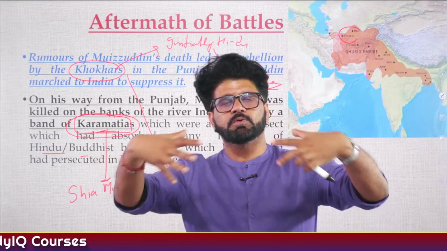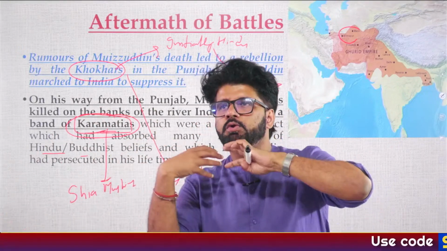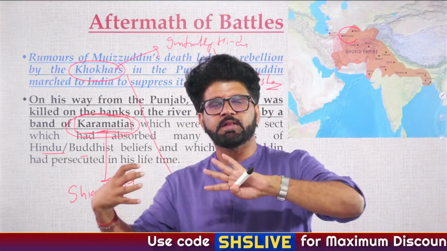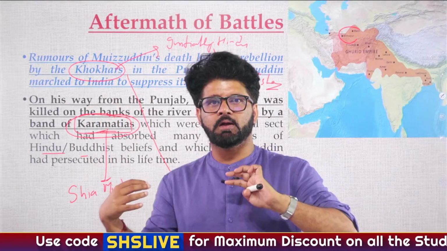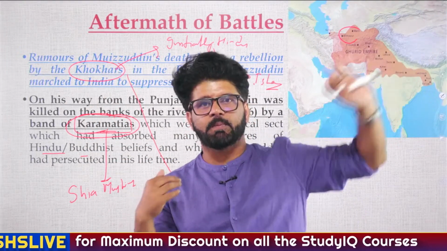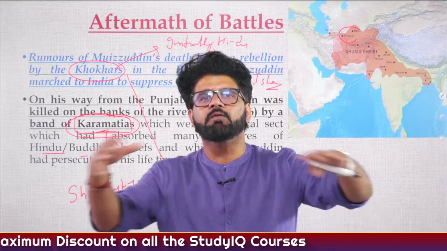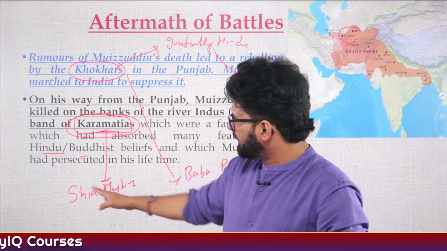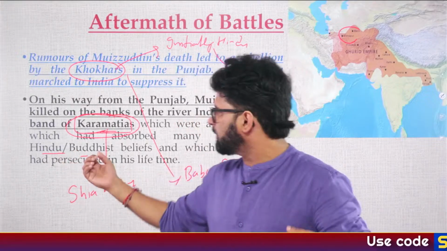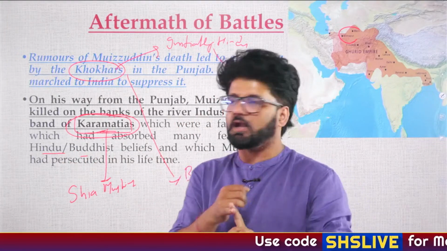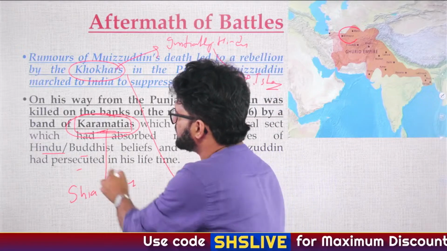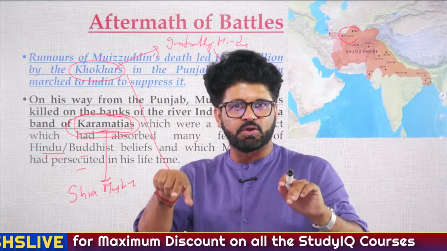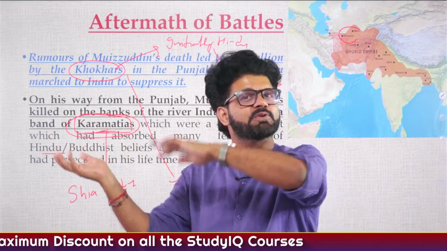If you talk about Muslim people who are from India, and Muslim people who are from, let's say, Saudi Arabia, the Muslim people of India have much more in common with Hindus of India than with the Muslims of Saudi Arabia, because the region you live in will impact your culture to a certain extent. A similar thing happened with Karamatiyas. They were Shia Muslims, but they had adopted some Hindu and Buddhist beliefs. Ghori did not like it. He persecuted a lot of Karamatiyas during his period, and Karamatiyas did not like it, and so finally Karamatiyas killed Ghori.